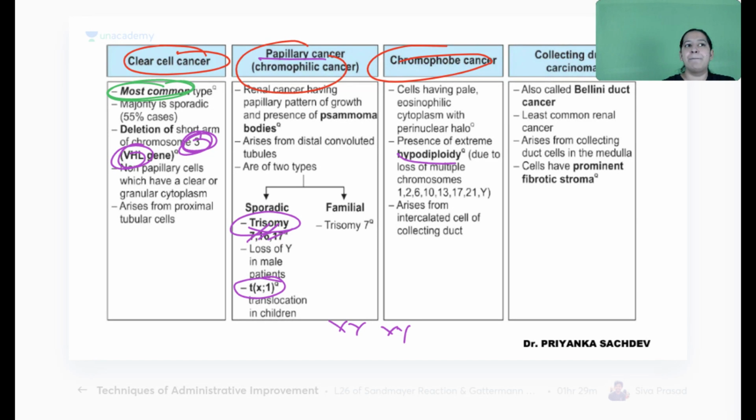And in chromophobe, it is hypoploidy. Not triploidy, hypoploidy. Instead of 2 chromosomes, there is 1 chromosome. So multiple chromosomes have a single copy: 1, 2, 3, 6, 10, 13, 17, 21 and 5. That is the number of chromosomes.